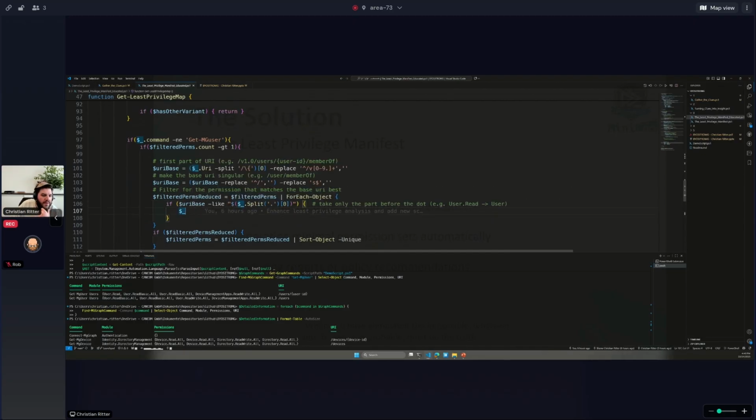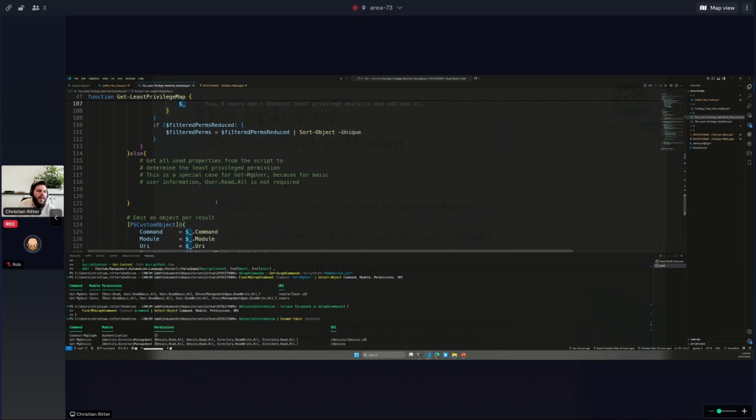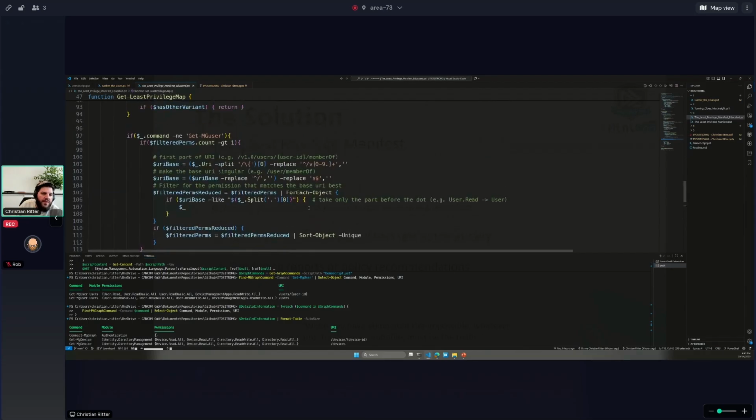And then I just go by the filter permissions reduced. And again, if there is something, I just apply it to the filter perms, which I then build up the object. And this else part, which is not filled yet, is the other thing for the get mguser command, because maybe you have seen it already. Get mguser, like down below here, has readBasic.all.